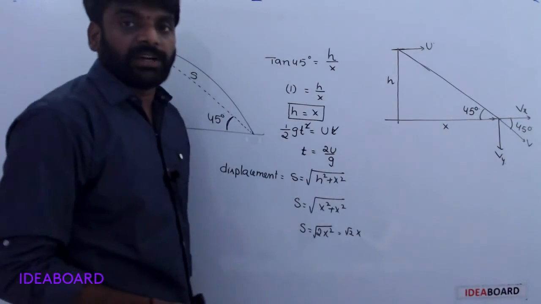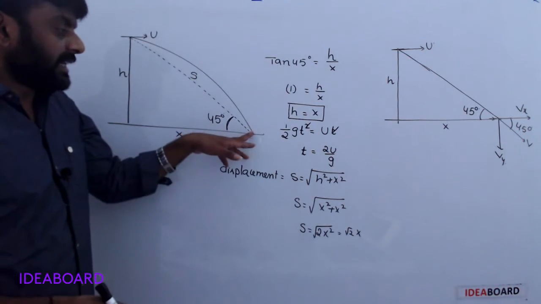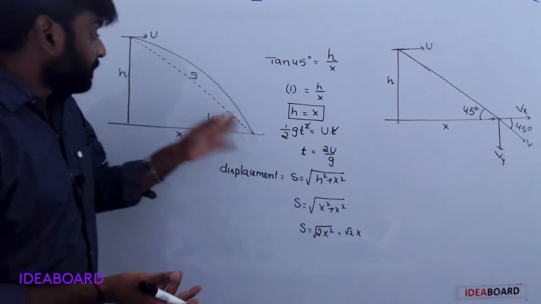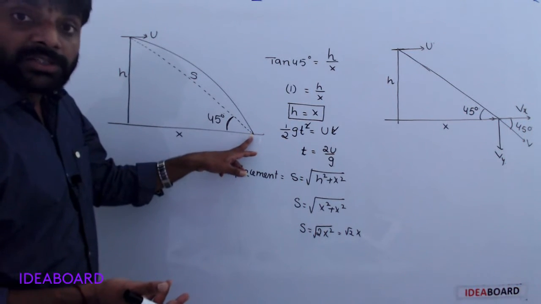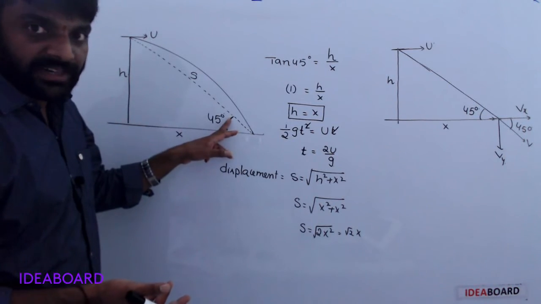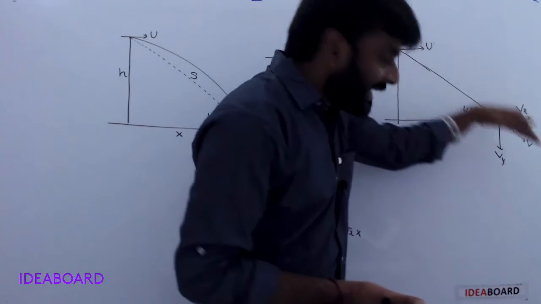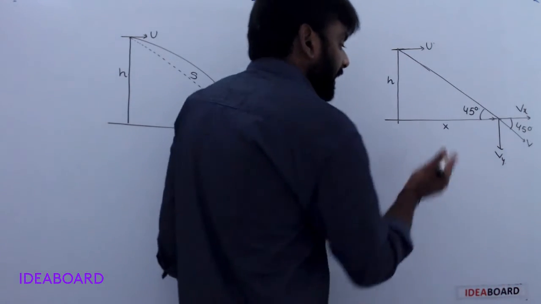It strikes the ground with a certain angle, but the line joining the point of projection and the point of striking makes an angle of 45 degrees. But here the body already strikes the ground with 45 degrees.